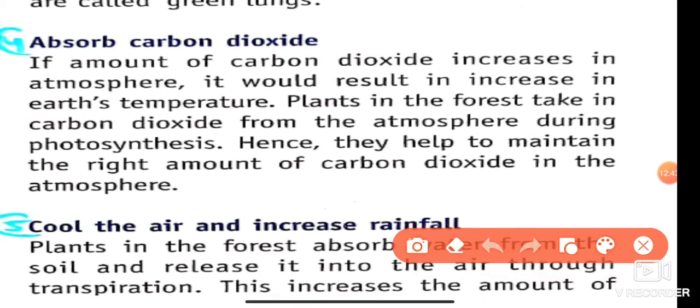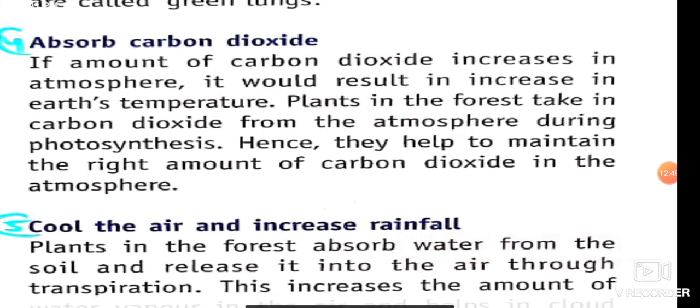We all know that during photosynthesis plants need carbon dioxide. So plants absorb carbon dioxide from the atmosphere, reduce the greenhouse effect and control carbon dioxide. How can this reduce the greenhouse effect?